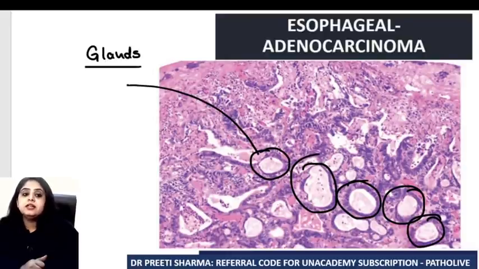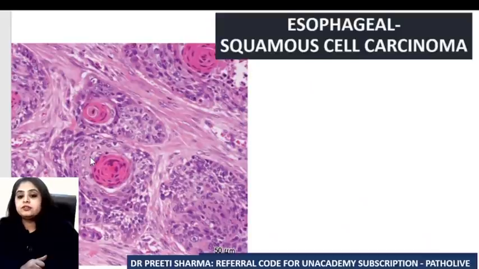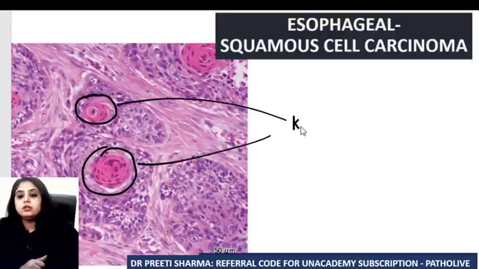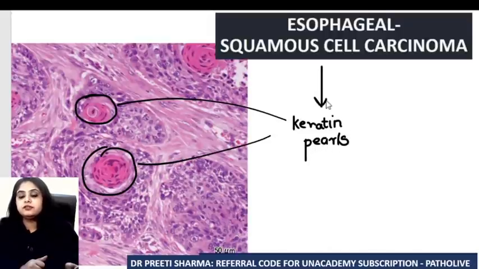On the other hand, if you look at this picture, what is very evident is the presence of these round pink pearls, and we all know that these are referred to as keratin pearls. Keratin pearls are something that you see in squamous cell carcinoma of the esophagus. So having discussed the esophagus, let's